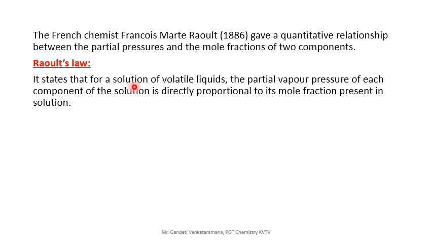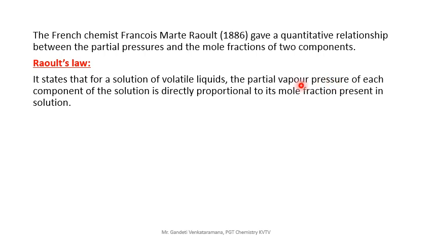It states that for a solution of volatile liquids, this is a very important condition here. Volatile liquids, we are dealing with only volatile liquids. Because if it is not volatile, then there is no partial pressure at all. Okay, then there is no Raoult's law. So what is our target? Volatile liquid. So when volatile liquid is existing, then only partial vapor pressure can exist.